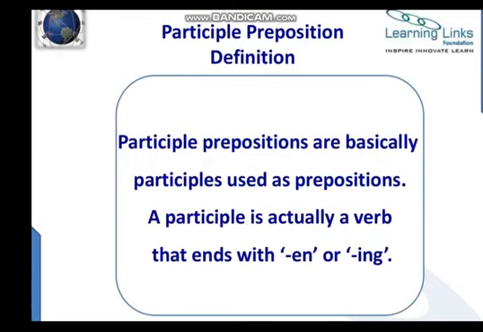Okay, then we have participle prepositions. Participle prepositions are basically participles used as prepositions. A participle is usually a word that ends with en or ing. As you know, we have two different types of participles. One is the present participle, which we also call the ing form, and the past participle is the third form of the verb. When such words ending with ing or en are used as prepositions, they are called participle prepositions.